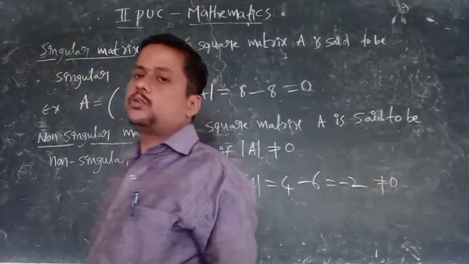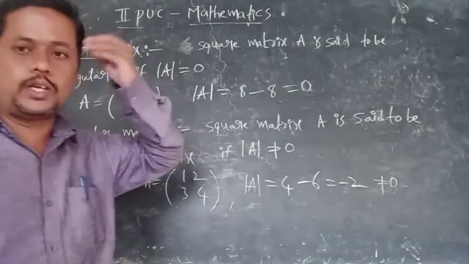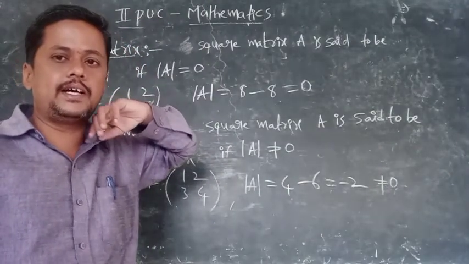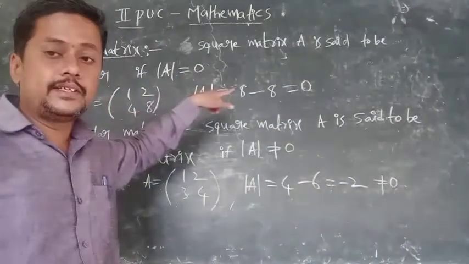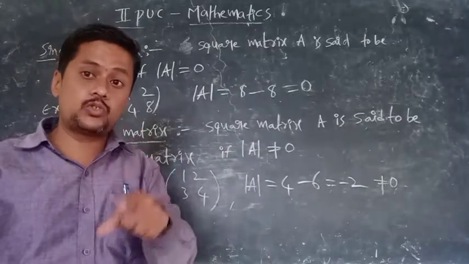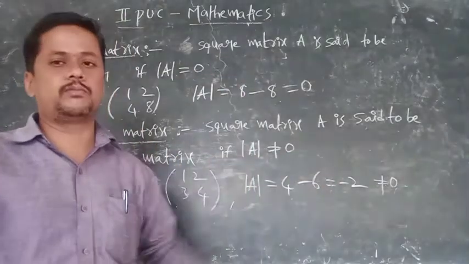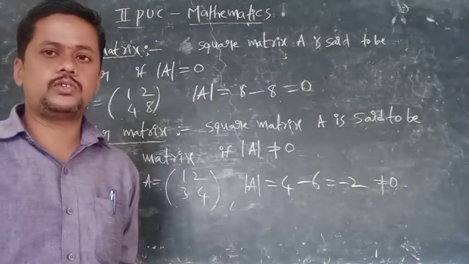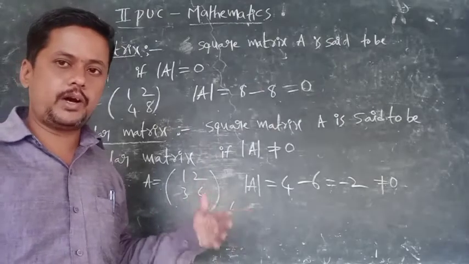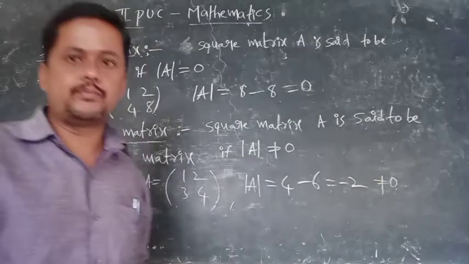So two concepts are very important. Non-singular means not equal to 0. Tell me once again, what is a singular matrix? A square matrix A is said to be a singular matrix if det A is equal to 0. Non-singular, det A is not equal to 0. Like that, we have to memorize. Very important further. Okay, we'll see the next theorem.